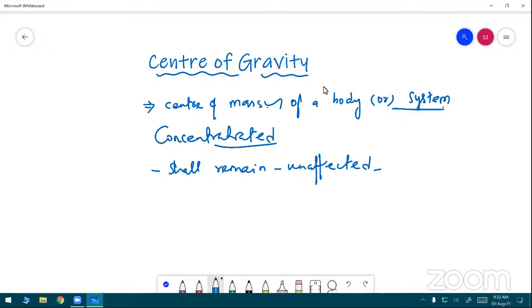I give you one more explanation for the definition of center of mass. The center of mass of a body or system of bodies is a point at which the entire mass is supposed to be concentrated. If all the external forces acting on the body or system of bodies were to be applied at the center of mass, the state of rest or uniform motion of the body shall remain unaffected. This is the basic information of center of mass. Okay, say yes or no? Yes, sir.